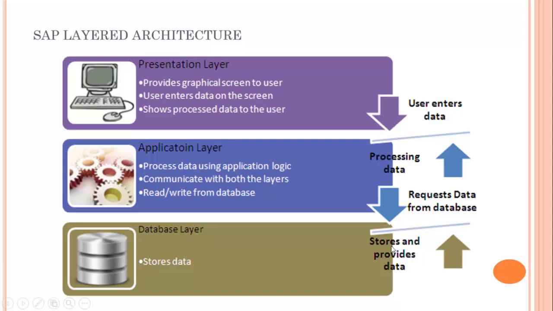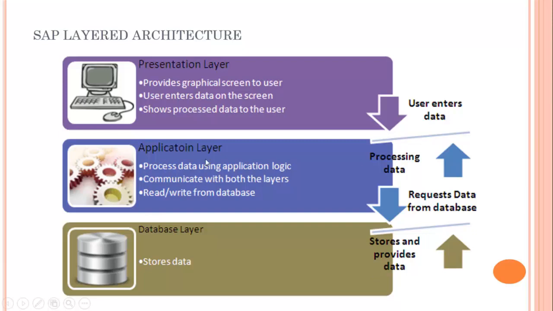So what is the function of the database layer? It stores and provides the data that is requested by the user at the presentation layer. On the presentation layer, the user can enter data on the screen and it shows the processed data to the user. The application layer here acts as the communication medium between the presentation layer and the database layer. The user enters some data, that data is processed by the application layer, and finally it is stored at the database layer.